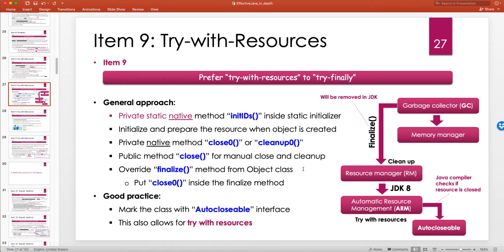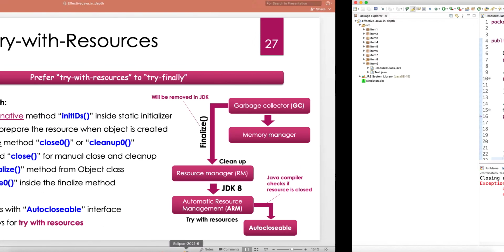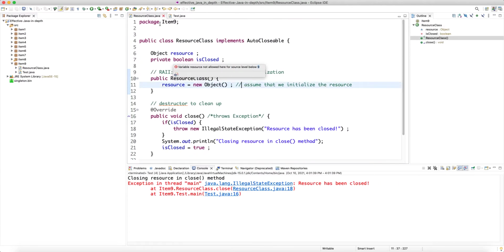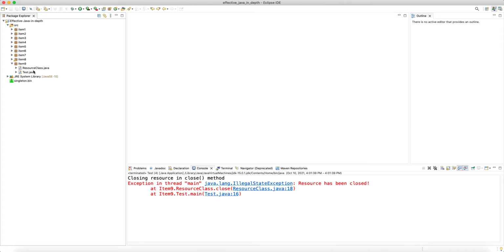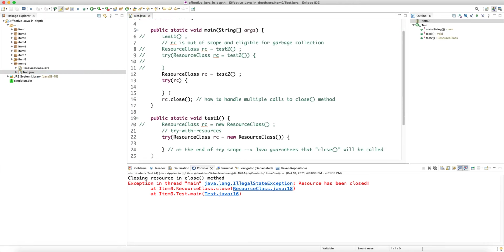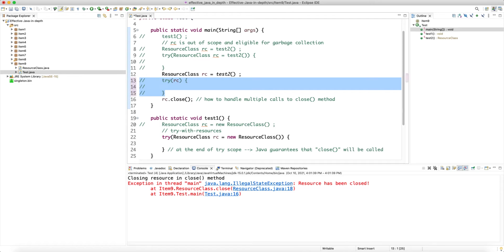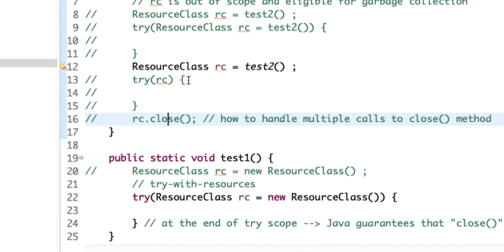The other good thing here is that if you implement AutoCloseable but you forget to call close and you don't put it in a try-with-resources, the compiler actually gives you a warning, which is also a nice thing to have. So if I go back to Eclipse and go back to our test class, we know that this RC class implements AutoCloseable. If I never call close, the compiler warns me.